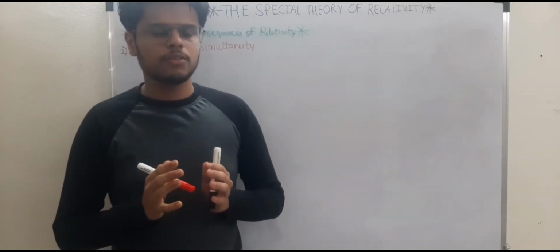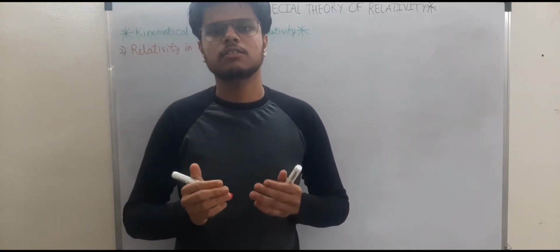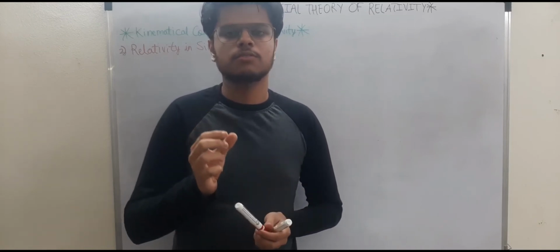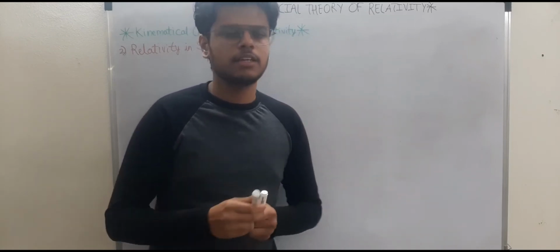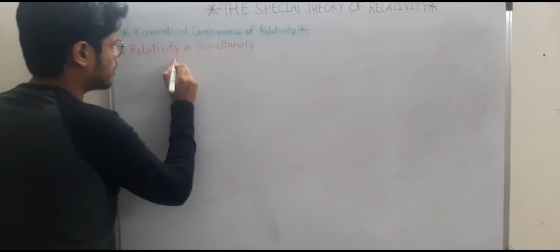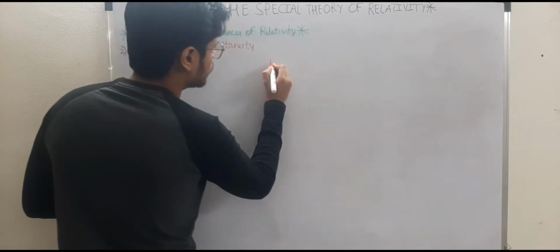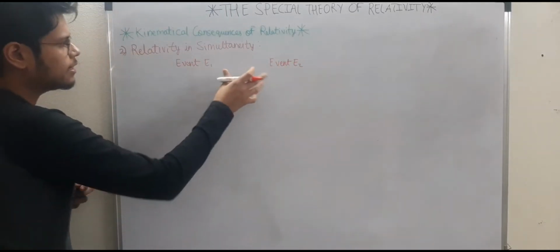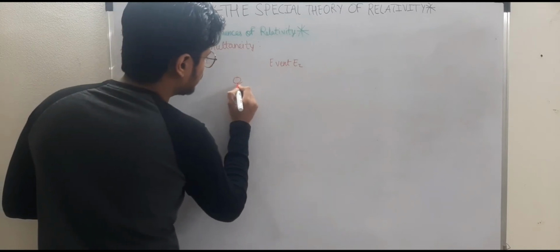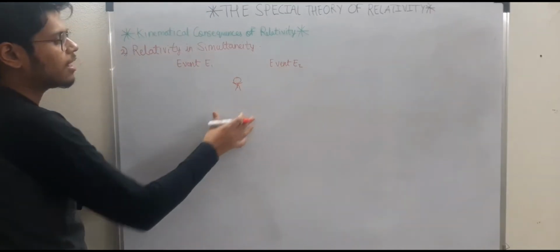Now what this usually states is that if you are in a frame which is at rest with respect to two events, let's say event E1 and event E2, and you observe that both of them occur at the same time.